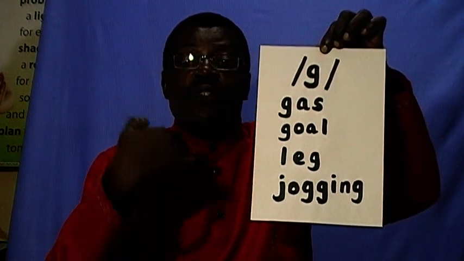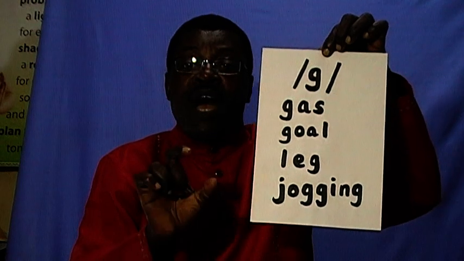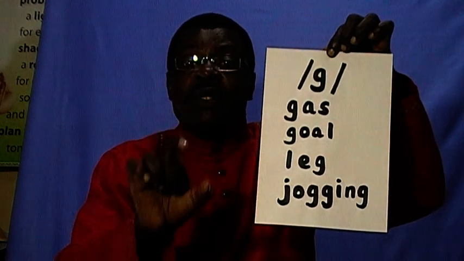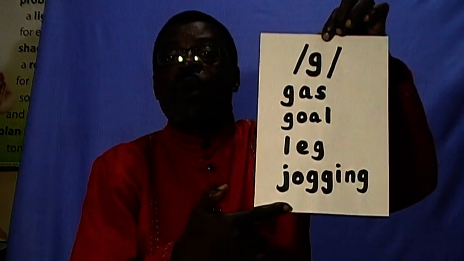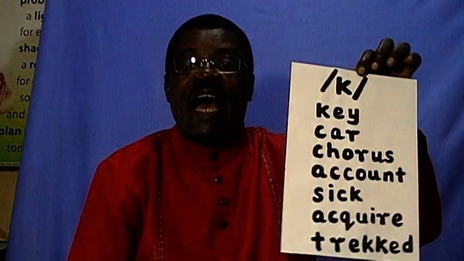What you may realize is I'm trying to also let you know that when we have doubled consonant letters, they also have one sound, or they can have more than one. Clear? So here we have the word jogging, so double G or GG taking sound G. Clear? Good.